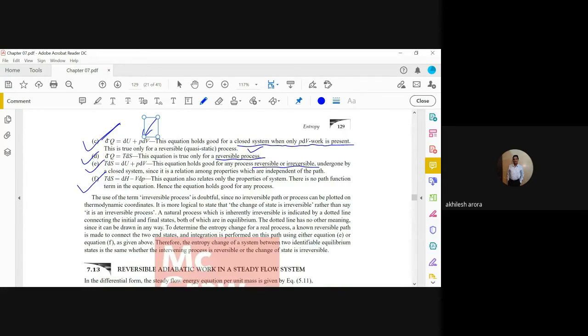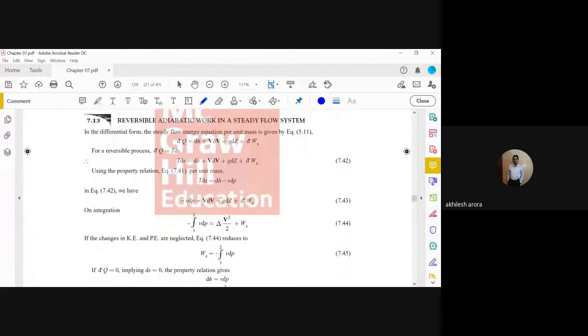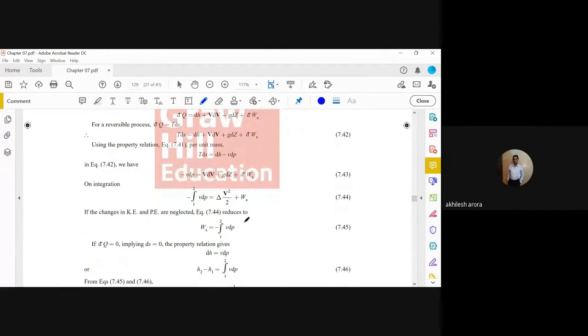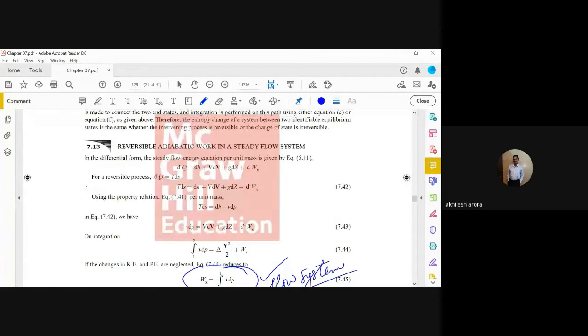Then reversible adiabatic work in a steady flow system. I think you can read this topic, and this is the final expression that we get. W is equal to minus integral VdP, and this is the equation for a flow system. This is the flow system equation for the process of work transfer. Please go through this topic actually.